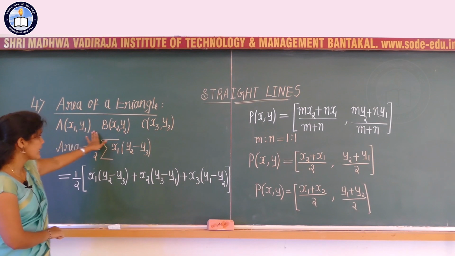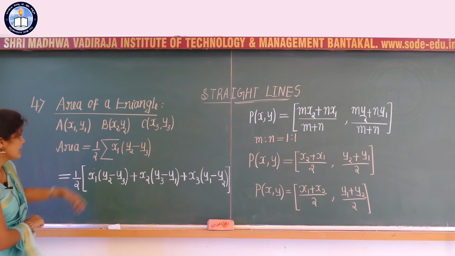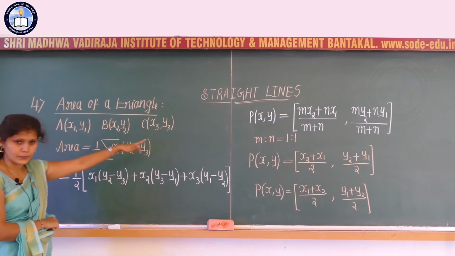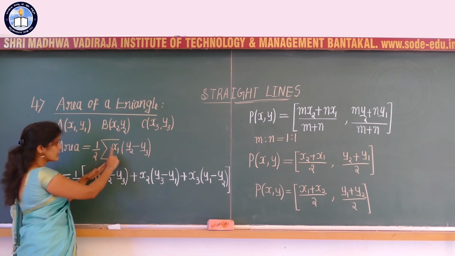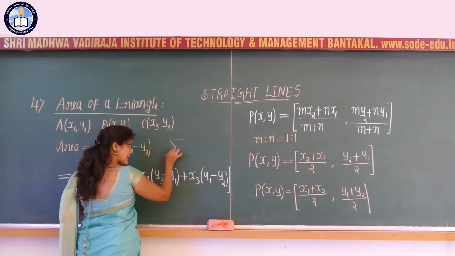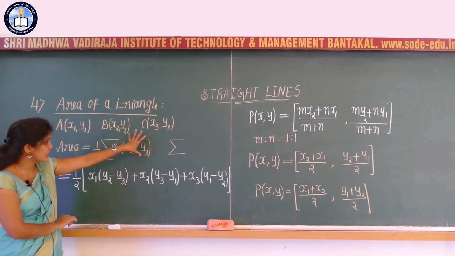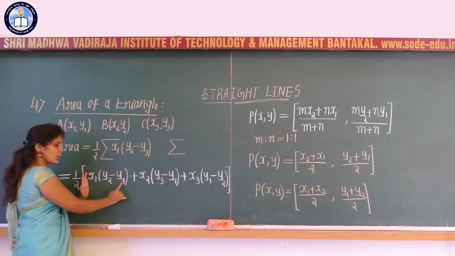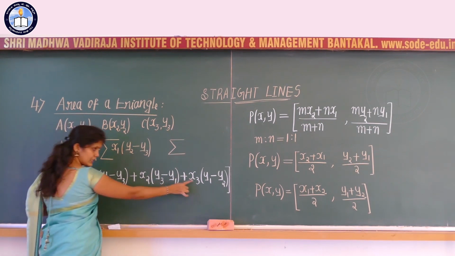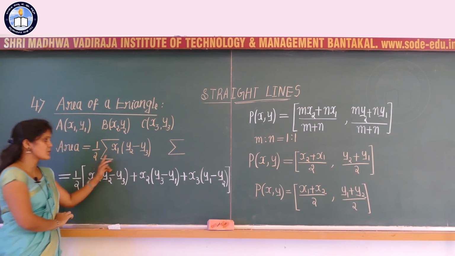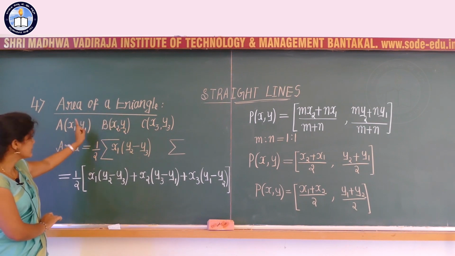So this represents the area of the triangle if 3 coordinates are given, that is A, B, C with the coordinates x1 y1, x2 y2 and x3 y3 respectively, then the area is given by half of the summation of this term. What is meant by this notation? That represents the sum of all the terms which are present in the form x1 into y2 minus y3. We are writing addition between each of the terms, and that represents the area of a triangle if the 3 points A, B, C are given.